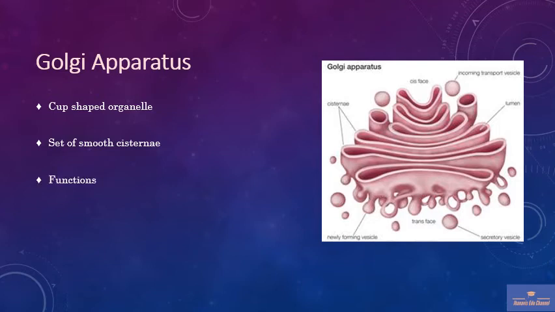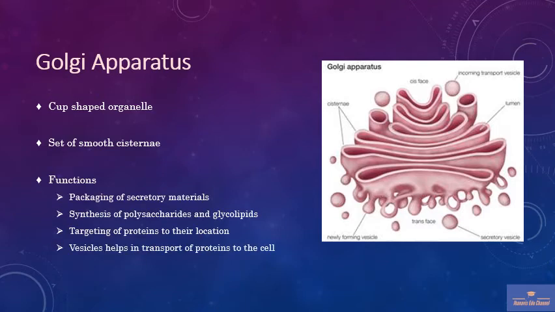The main functions of the Golgi apparatus are to help in packaging of secretory materials and synthesis of polysaccharides and glycolipids, targeting of the proteins to their location, and also to help transport the proteins in and out of the cell.